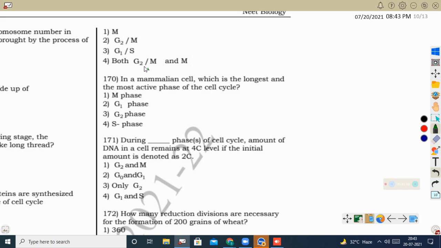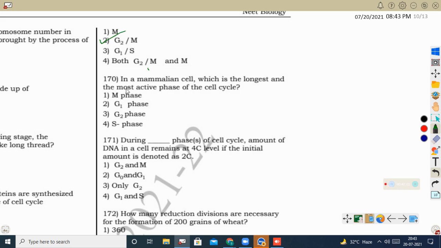They will undergo DNA replication. Now, between the G2 and M phase, there is a checkpoint, that is the next checkpoint. That is called the mitotic cyclin checkpoint, where we can see the cell's mitosis will be stopped. So here the checkpoint will be G2/M.